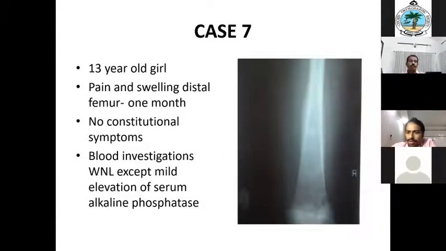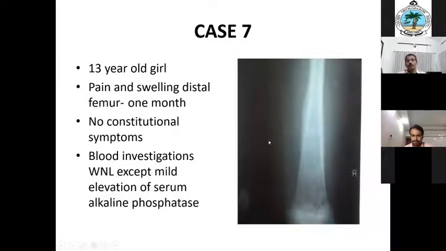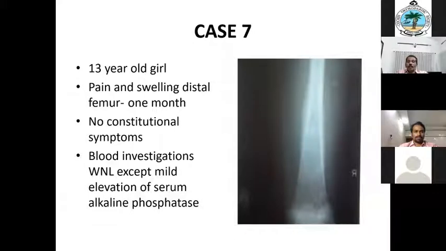Yes, Naomi? Sir, osteomyelitis. Very good. Why do you say it is osteomyelitis? Because you can see the periosteal reaction. Periosteal reaction, yes. And then there is a reaction inside the medullary cavity. Yes. So what type of periosteal reaction are you seeing? There are different types of periosteal reaction. Lamellated type. Very good. Lamellar type of periosteal reaction is there. So in your differential diagnosis, you will keep osteomyelitis in mind. Ewing sarcoma. Very good.